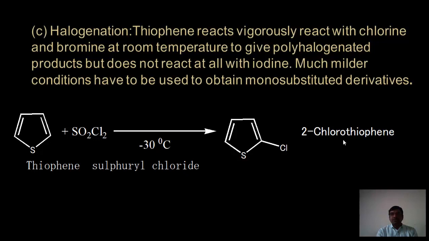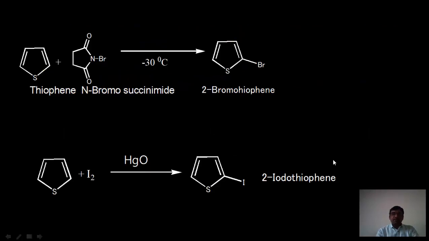We will get 2-chlorothiophene. For bromination, interestingly N-bromosuccinimide is used at minus 30 degrees centigrade temperature. We will get 2-bromothiophene. At room temperature also we can obtain this 2-bromothiophene. Here is the iodination. For iodination we have to use iodine and mercuric oxide. We will get 2-iodothiophene.